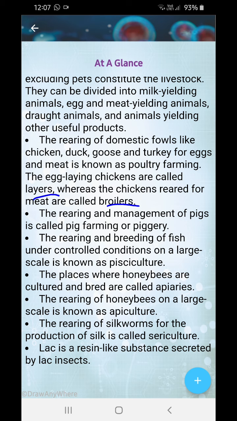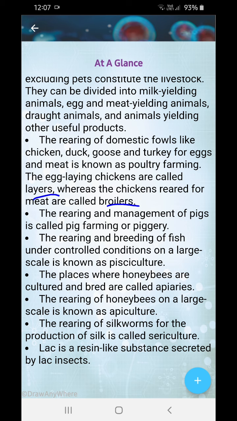The hilsa fish do not always come in the rivers. Only it comes during the monsoon season. Okay, but the humans are bringing them. They are bringing the hilsa fish to the river and making them lay eggs, and then they're killing them. That's known as pisciculture. Means they're creating such a condition that the hilsa fishes will come from the sea to the river.